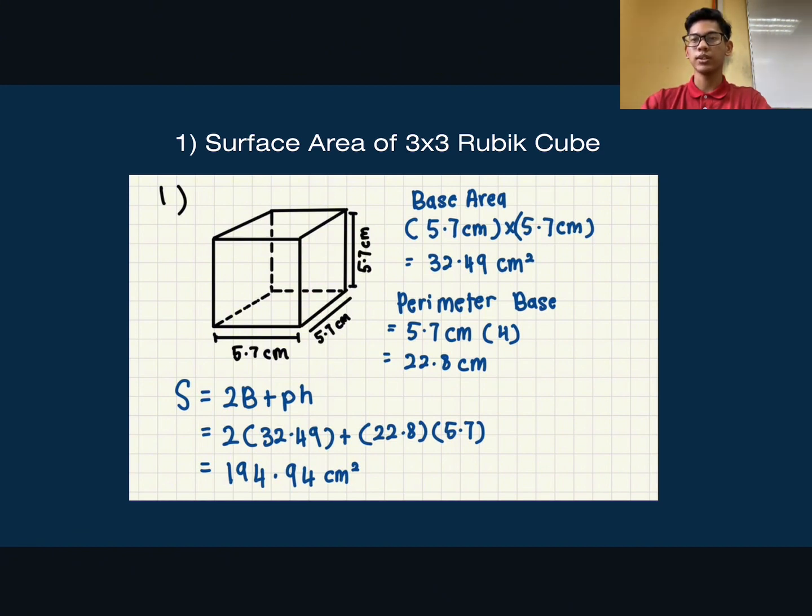So we substitute all the answers to the formula, and it becomes 2 times 32.49 cm squared plus 22.8 times 5.7, and it's equal to 194.494 cm squared.